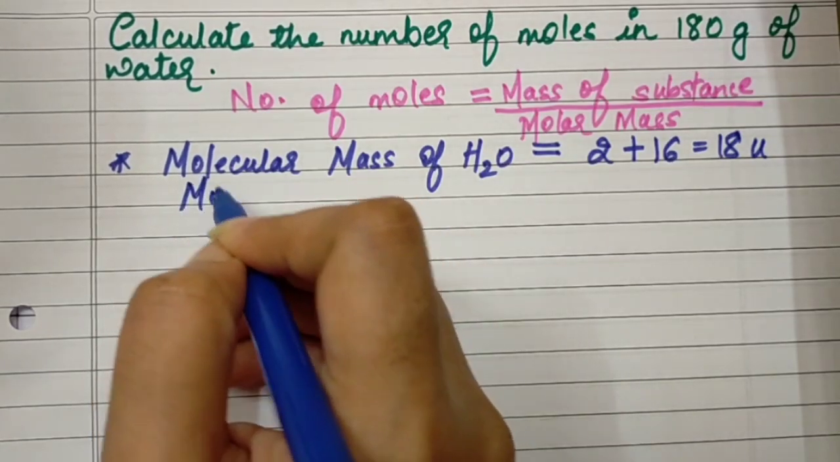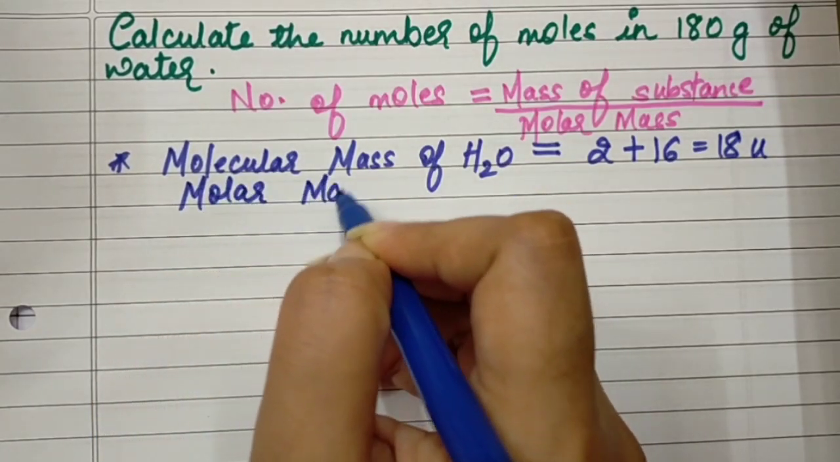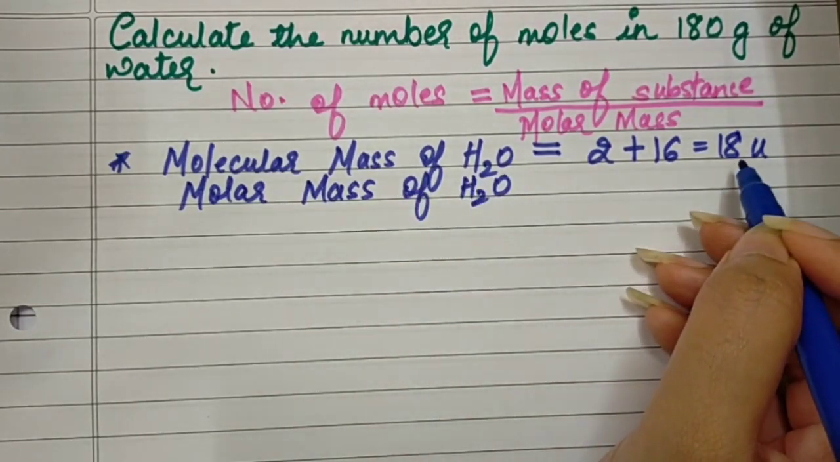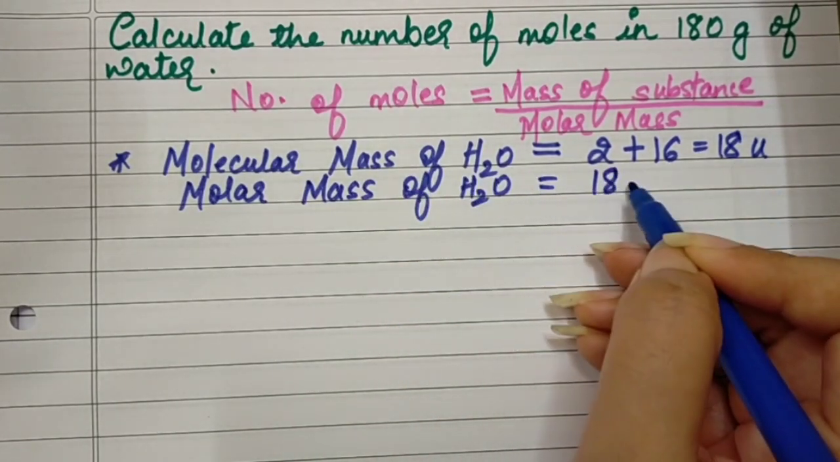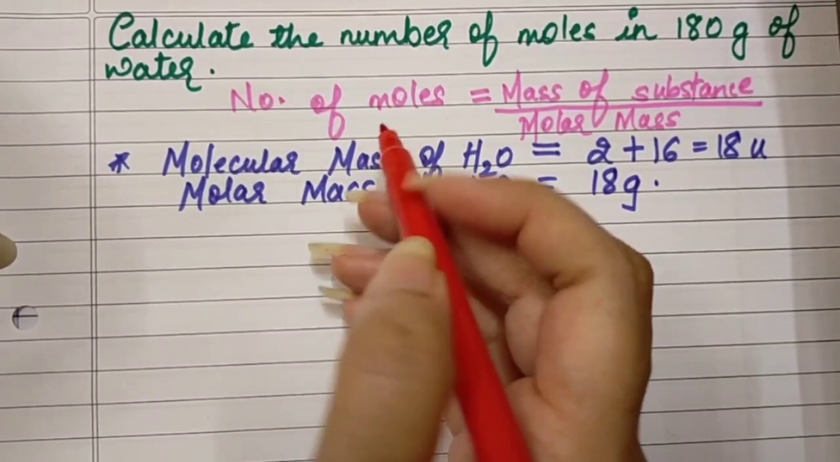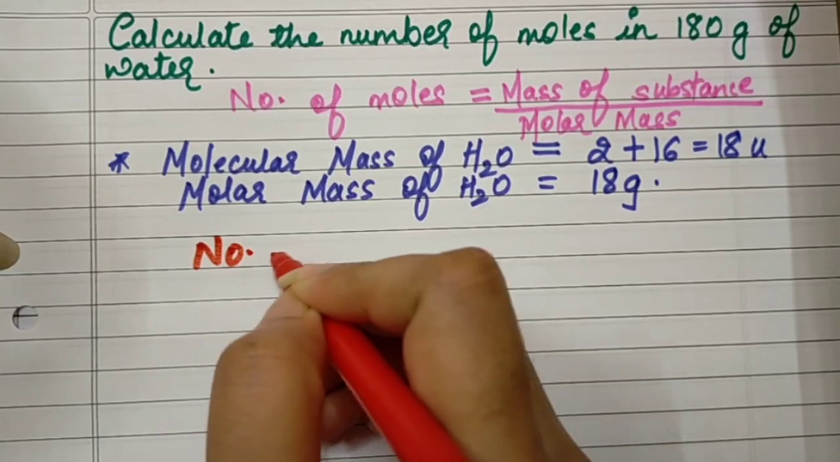So what will be the molar mass of water? Yes, it will be the same number, but the unit will be grams. So molar mass of water is 18 grams. Brilliant. Now just substitute in the formula for number of moles.